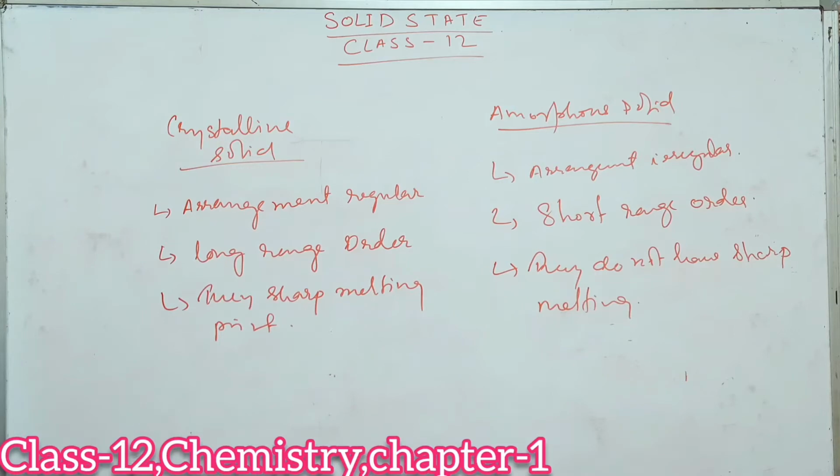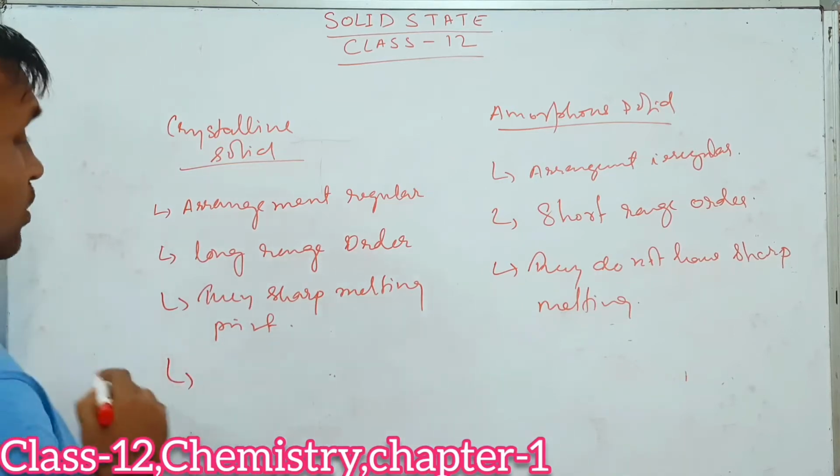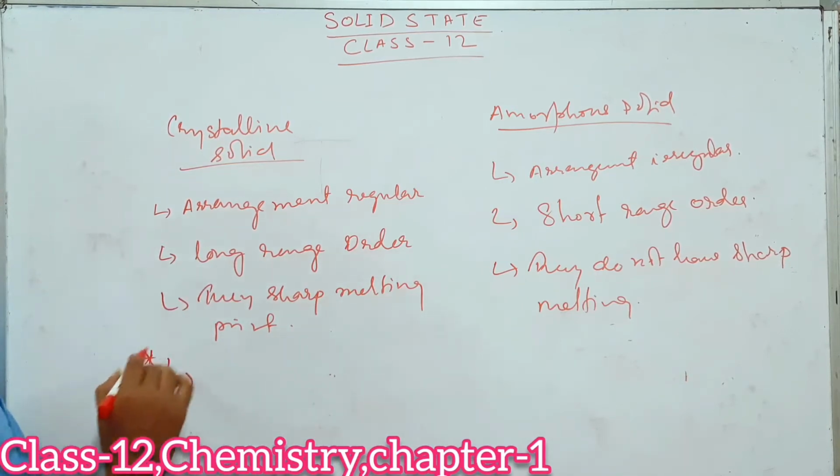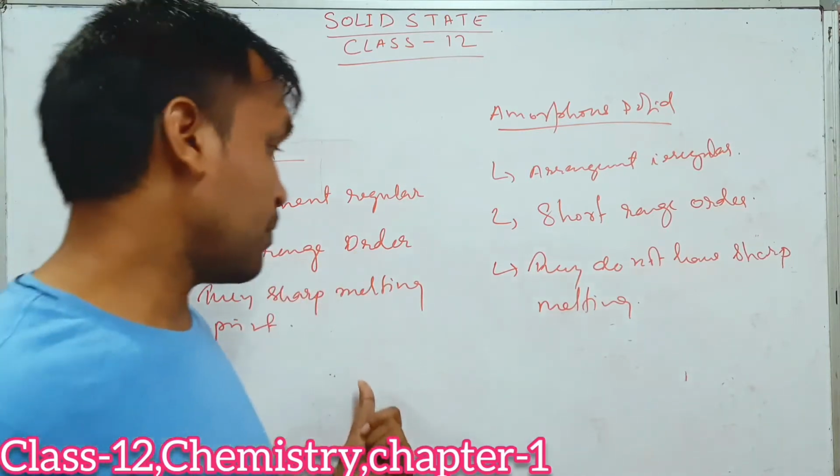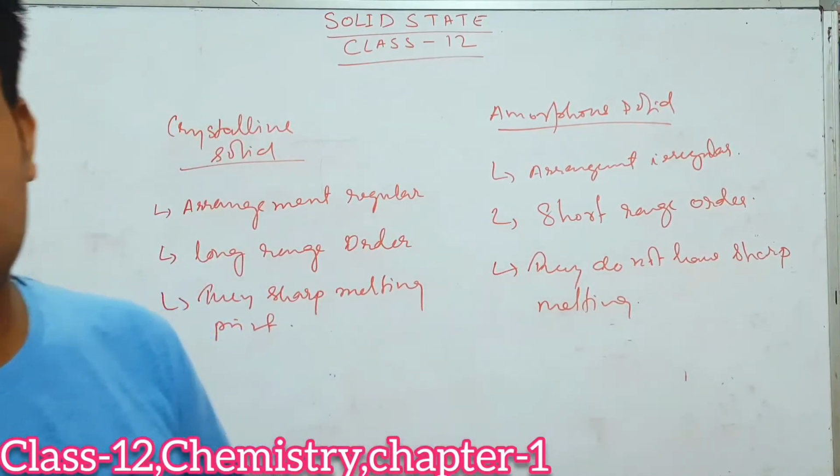Next, crystalline solid. This point is very, very important for CBSE students and for NEET also, because from this point generally a 1 mark question used to come.